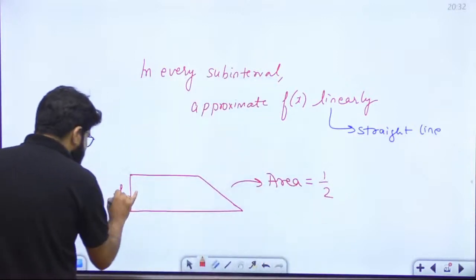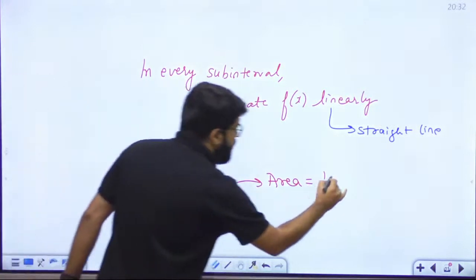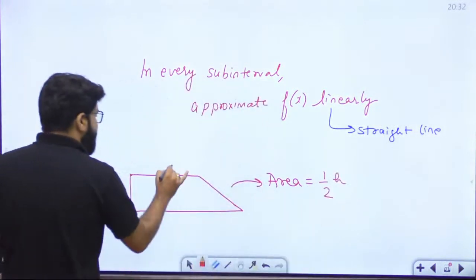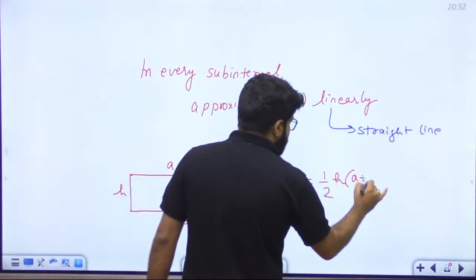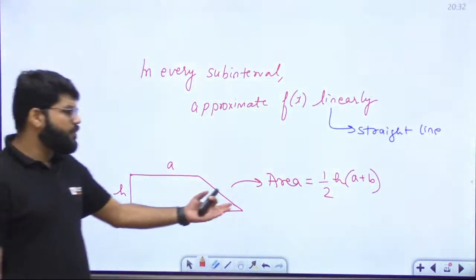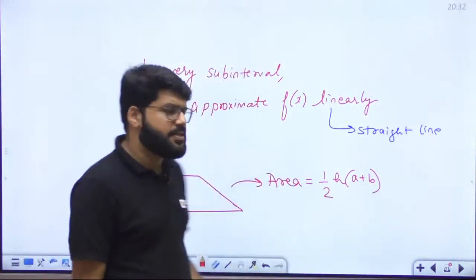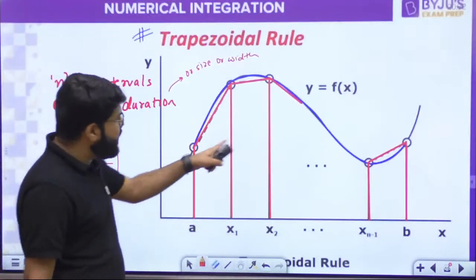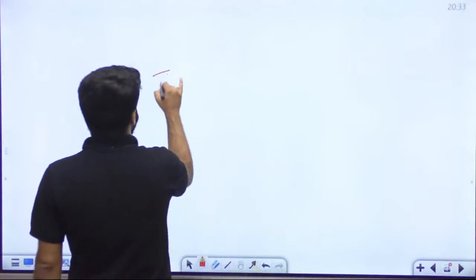Half into, suppose this is h, the height or distance between parallel sides, half into the distance between parallel sides into the sum of parallel sides. Suppose these are a and b, so the sum of parallel sides is a plus b. What is the area of a trapezium? Half into the distance between parallel sides and the sum of the parallel sides. So can I find out the area of every trapezium? Yes, sir.